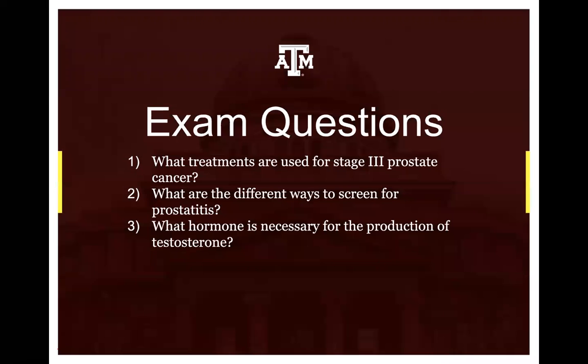Our first exam question is, what treatments are used for stage 3 prostate cancer? The answers are external radiation, hormone therapy, or a prostatectomy. Our second question is, what are the different ways to screen for prostatitis? The answers are urinalysis, blood tests, post-prostatic massage, and imaging tests. Our last question is, what hormone is necessary for the production of testosterone? The answer is luteinizing hormone.